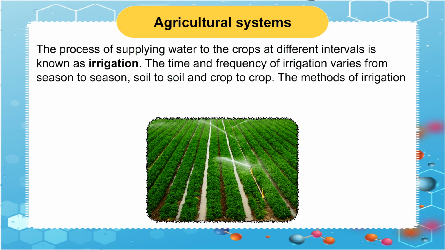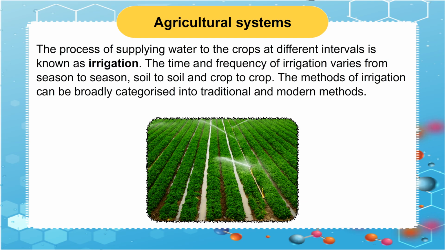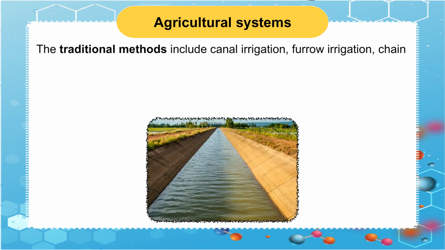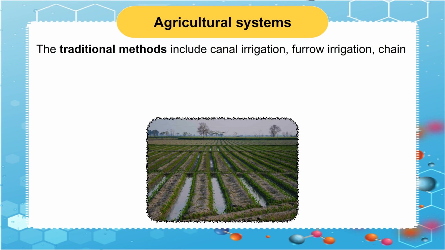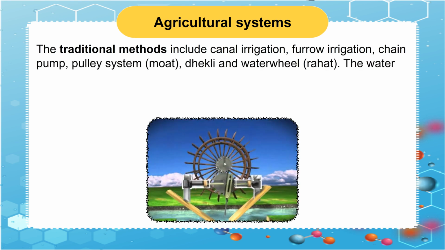The methods of irrigation can be broadly categorized into traditional and modern methods. The traditional methods include canal irrigation, furrow irrigation, chain, pump, pulley system, moat, dhekli and water wheel, rahat.